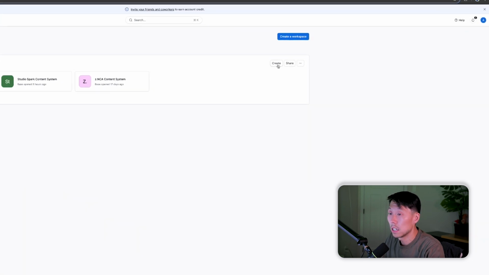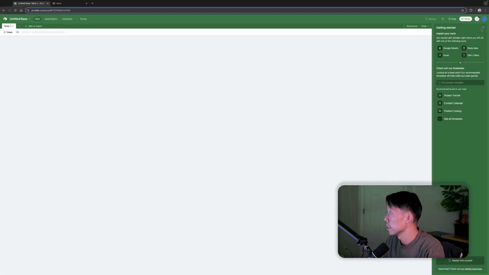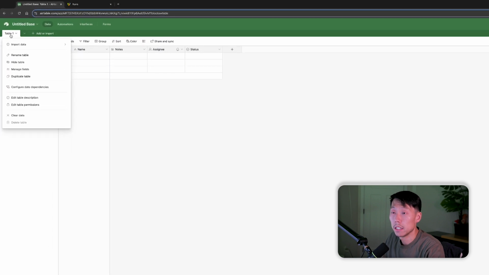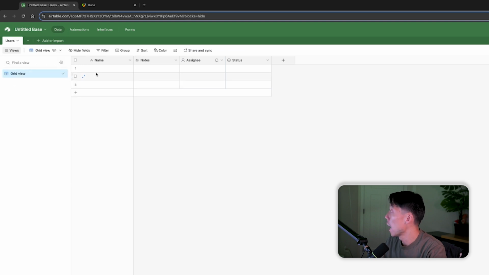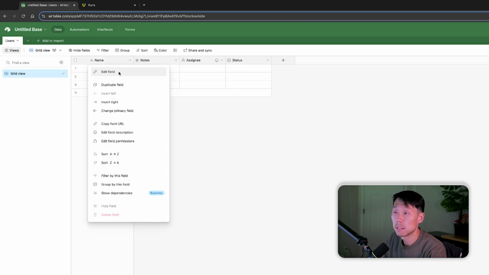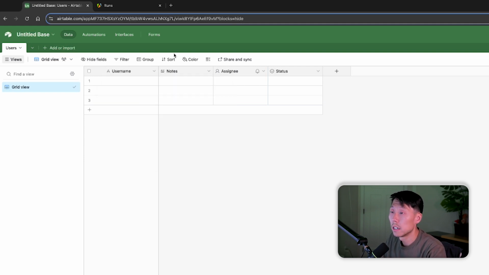So first of all, I'm going to create a new base, start from scratch. There you go. All right. And first we're going to make a users table. And this is where we're going to add the users. So username as a primary field is fine. I'm going to just call this username just to make it more clear.